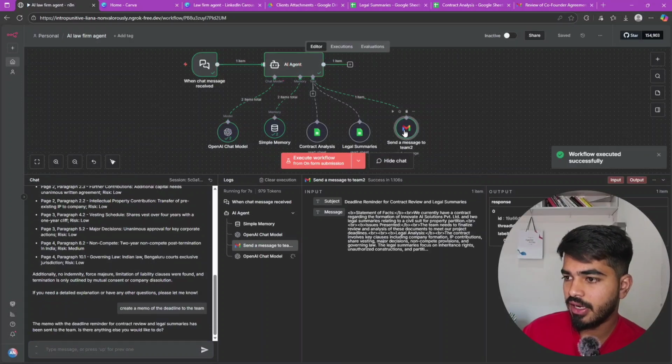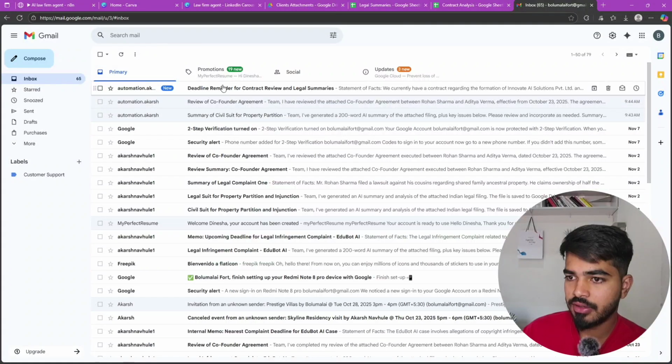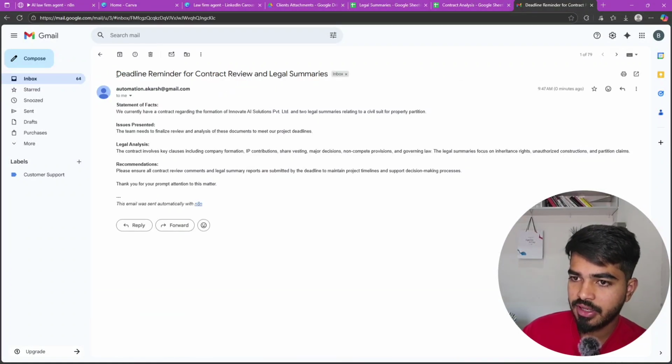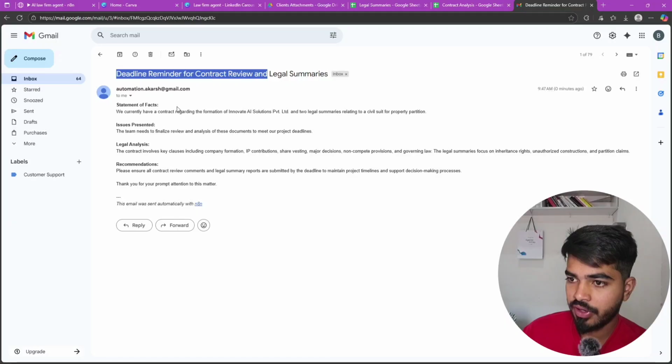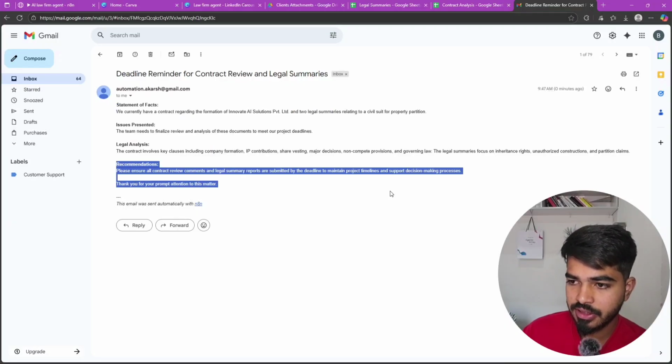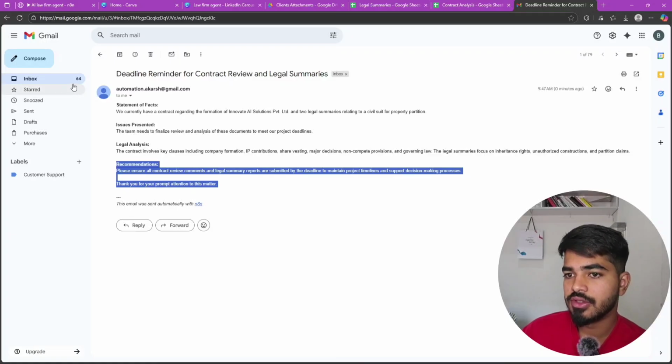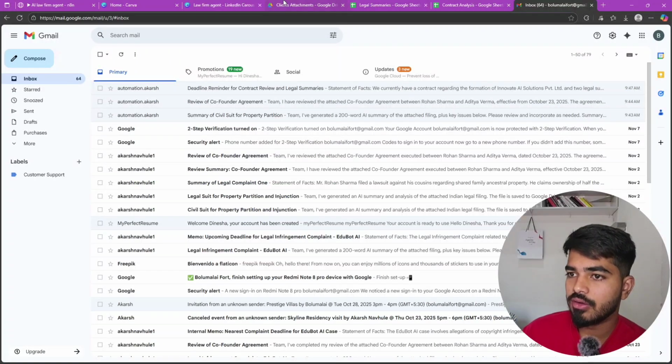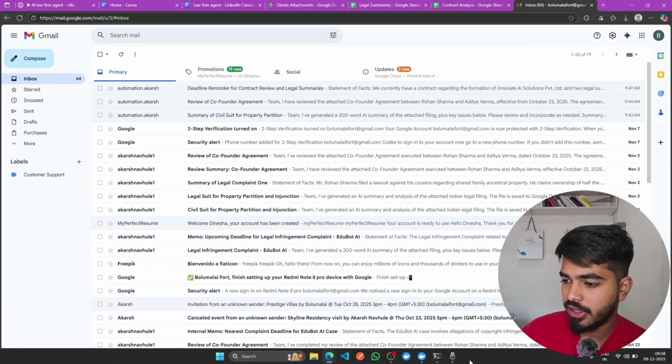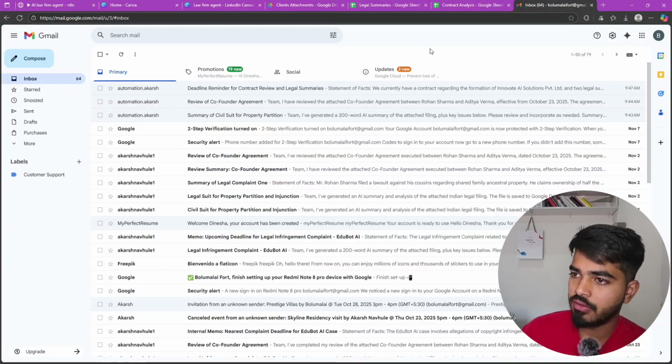As you can see, it has sent the email to the team. Let me check if I have received any email. Yeah, you can see the team has received a deadline reminder of a contract review and legal summaries. See, it has received all the issues, legal analysis, and recommendations. Everything is automated. You can chat with the data and the work will be done instantly. That's how this AI law firm agent helps you save time, reduce errors, and keep cases organized.